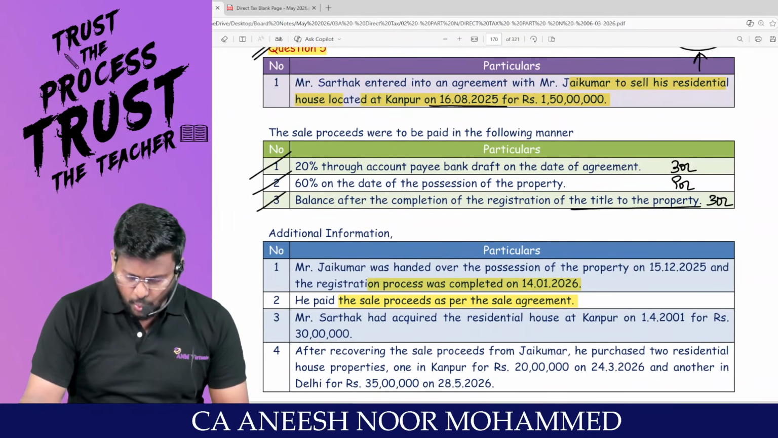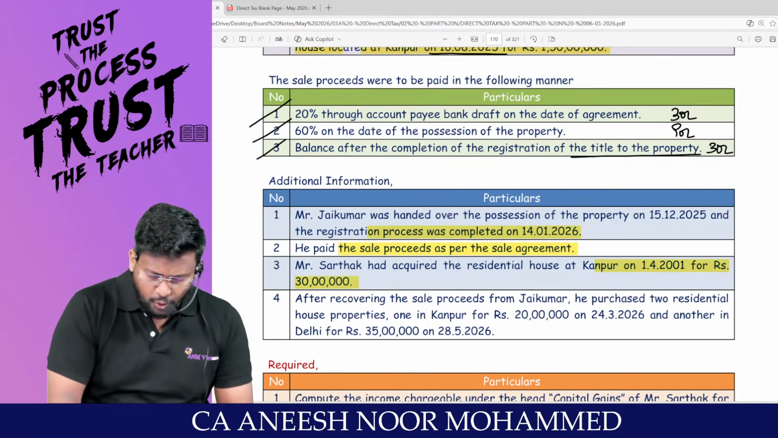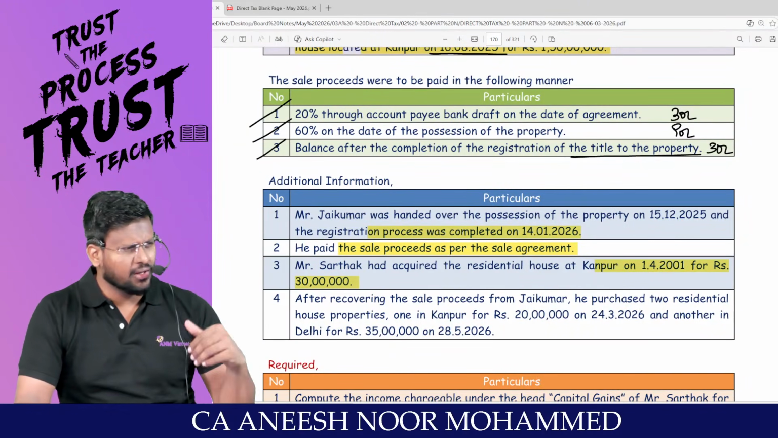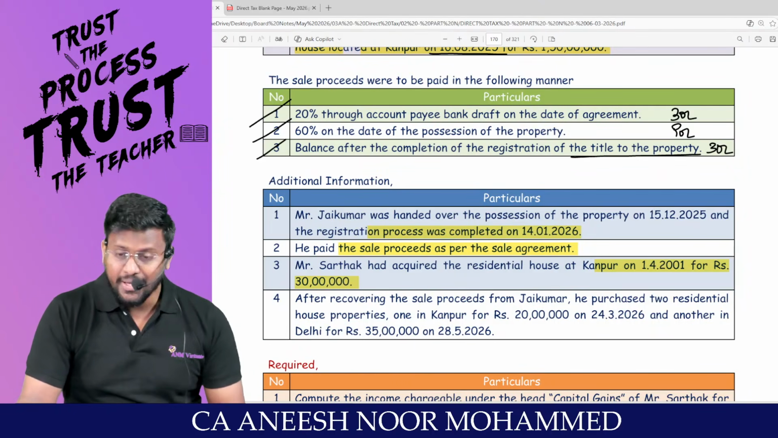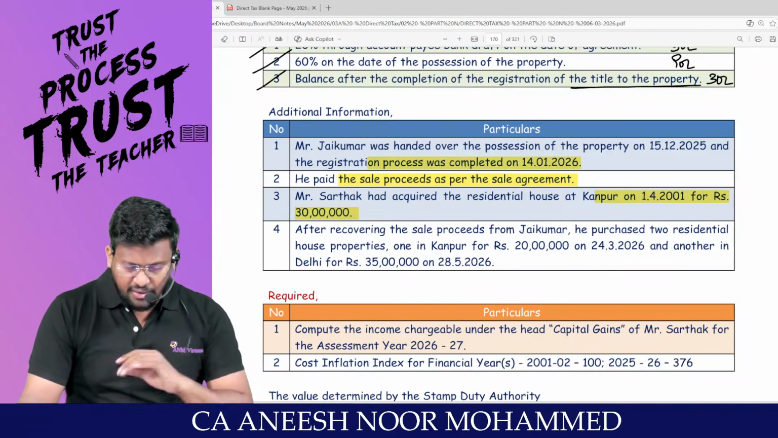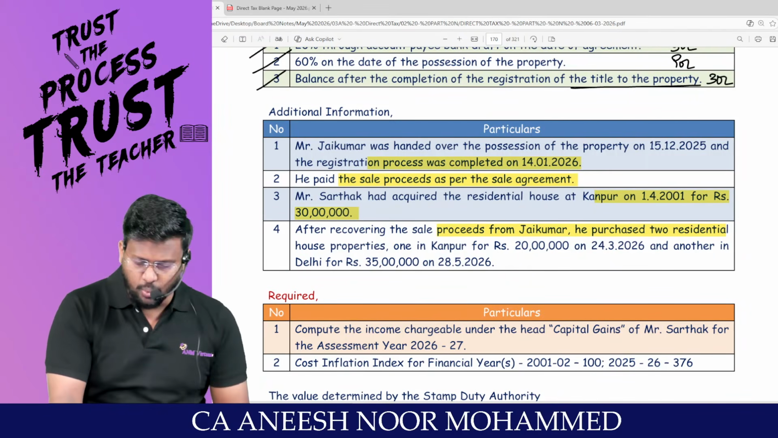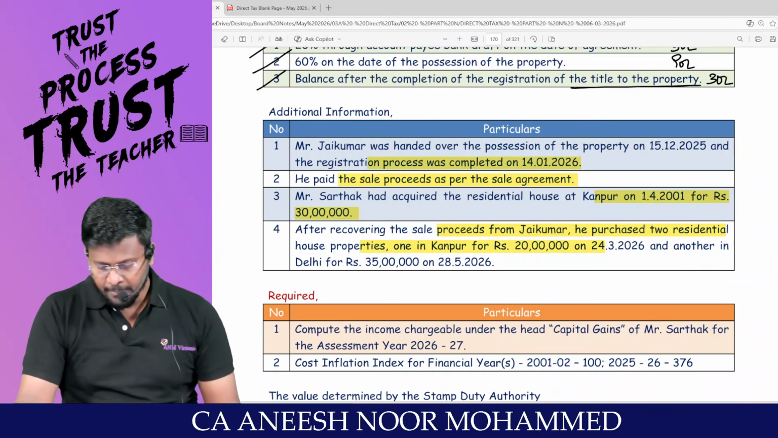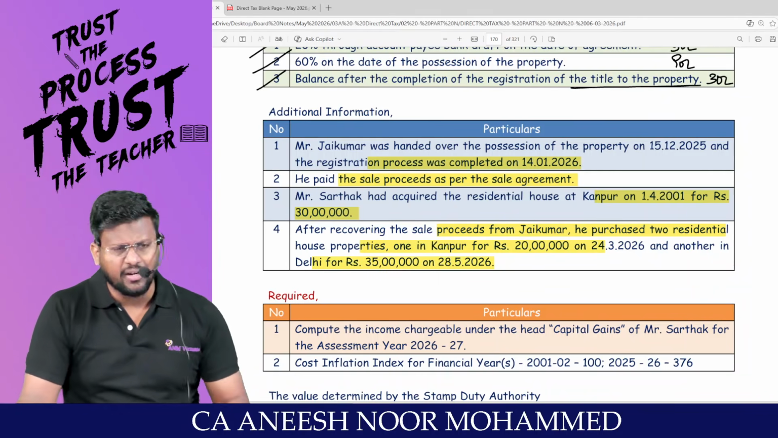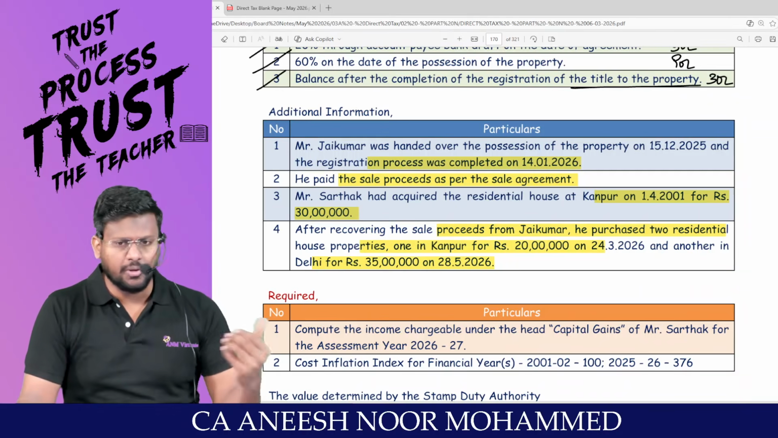Mr. S has acquired the residential house at Kanpur on 1/4/2001 for rupees 30 lakh. It is after the base year, so no problem. We can take 30 lakhs as the cost of acquisition. After receiving the sale proceeds from Jai Kumar, he purchased 2 residential house properties, one in Kanpur for 20 lakh and another in Delhi for 35 lakh on the respective dates. Anyway, those dates are within 2 years from the date of transfer.